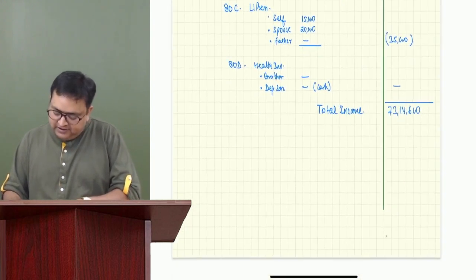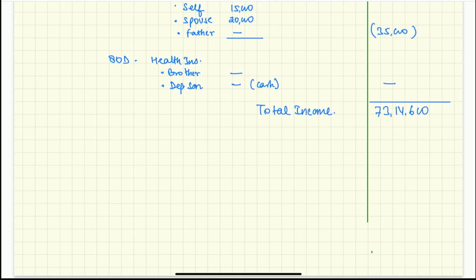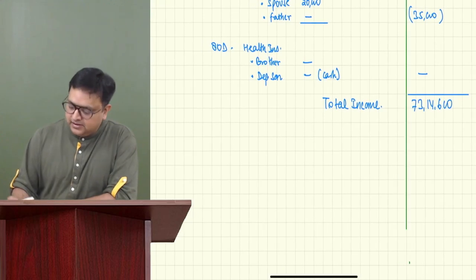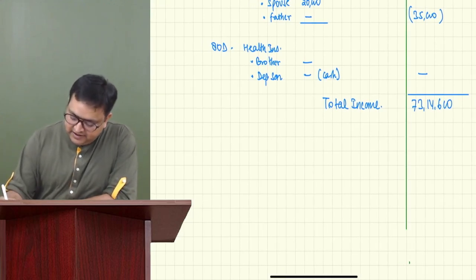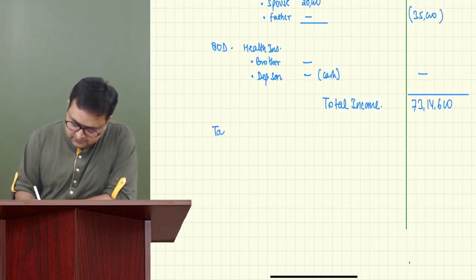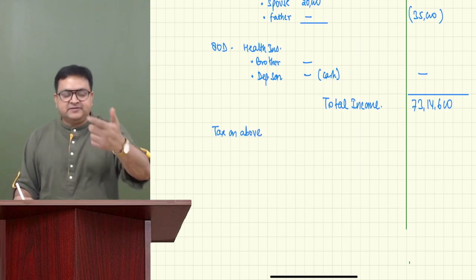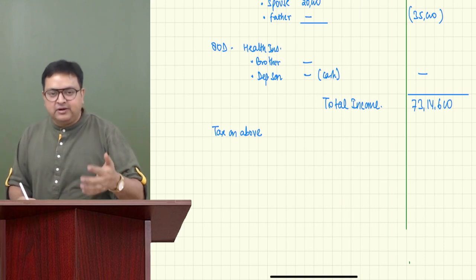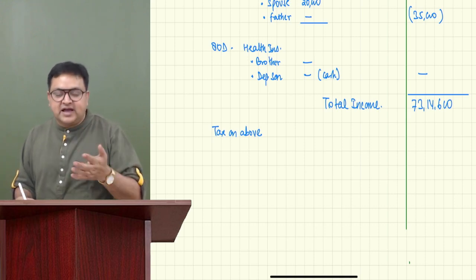Now you have to calculate the tax liability also. They are saying to calculate the tax liability as well. So in this case, the tax liability would be tax on above. First, you have to see whether it has any special income. Is it having 111A, 112, 112A, long-term capital gain on equity shares, casual income?